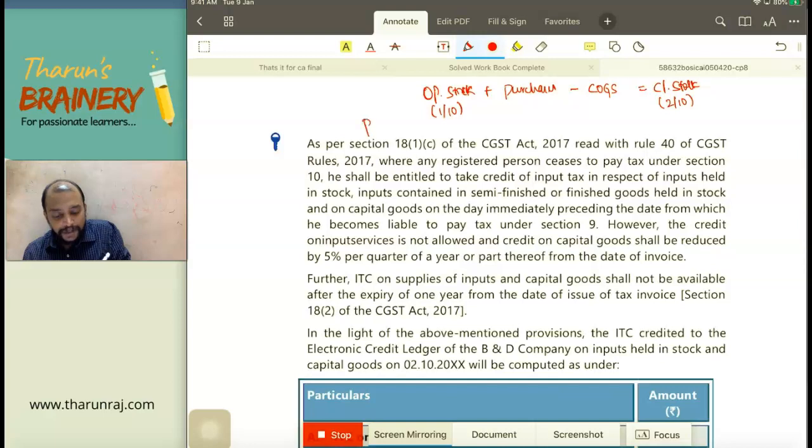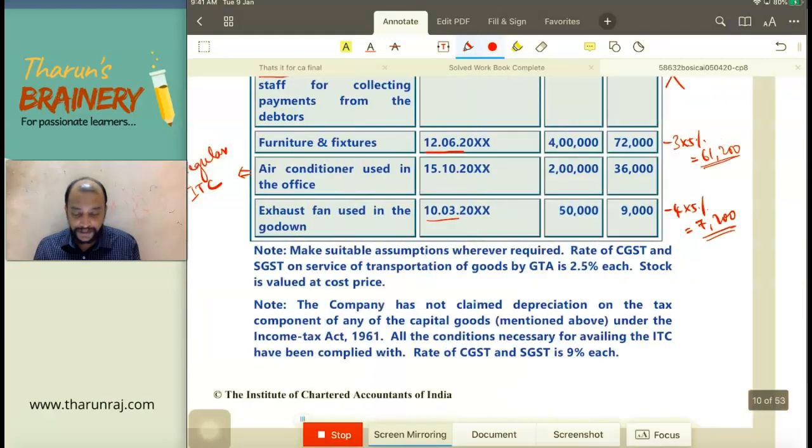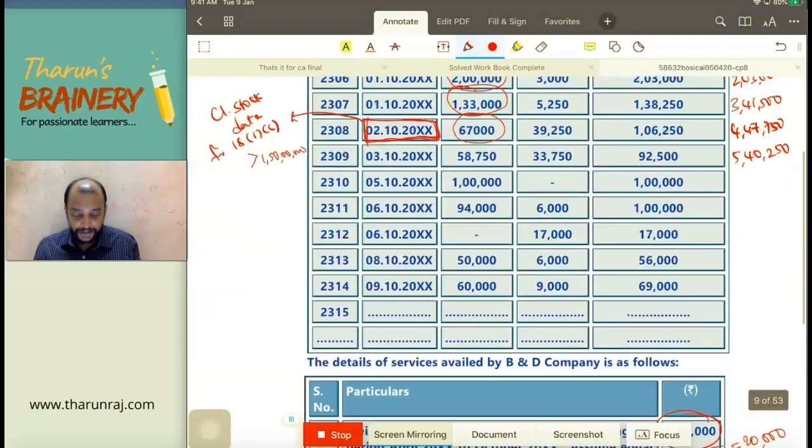With respect to P only, 10 lakhs. What is the opening stock? 10 lakhs. Purchases 0 minus cost of goods sold. From 1/10 to 2/10, how much we sold?